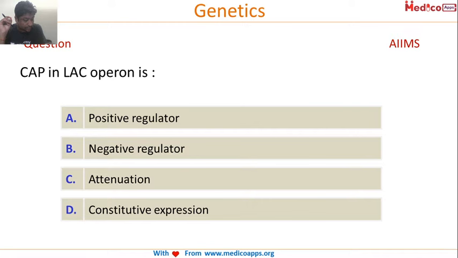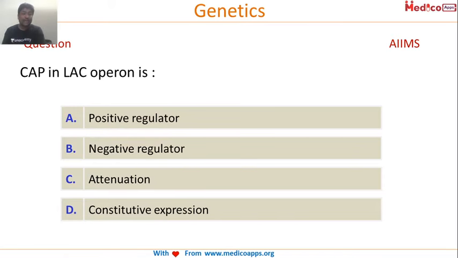One last chance says B. Dhananjay says B. Satish says A. Anyone else? So the correct answer here is A, positive regulator. CAP acts as a positive regulator. So only Satish has got it correct. Rest all are thinking it is a negative regulator.